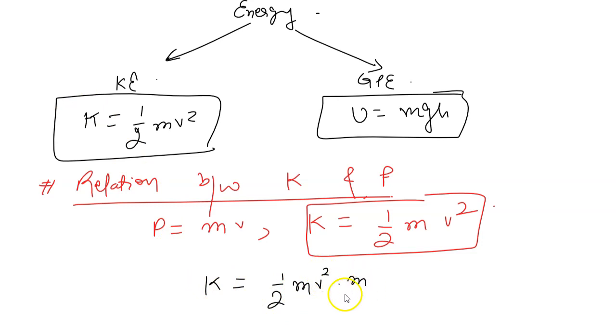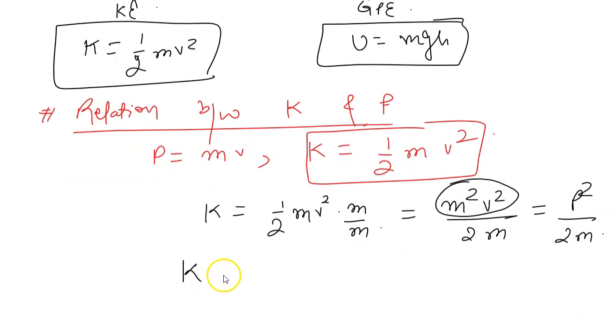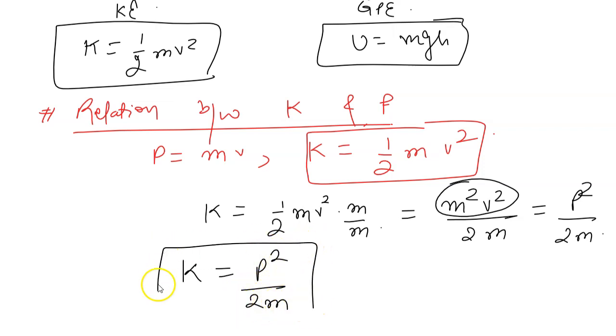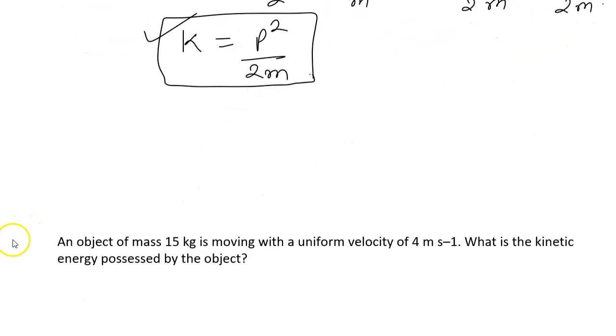I will multiply mass and mass here, and that becomes m squared v squared by 2m, and m squared v squared I can write as p squared. So this is the relation we have for kinetic energy and momentum: K is p squared by 2m. If you wish, you can remember this, else without remembering also, this is just a matter of fact; in 5 seconds we can get the relation between them. Let us do a few questions based on energy.